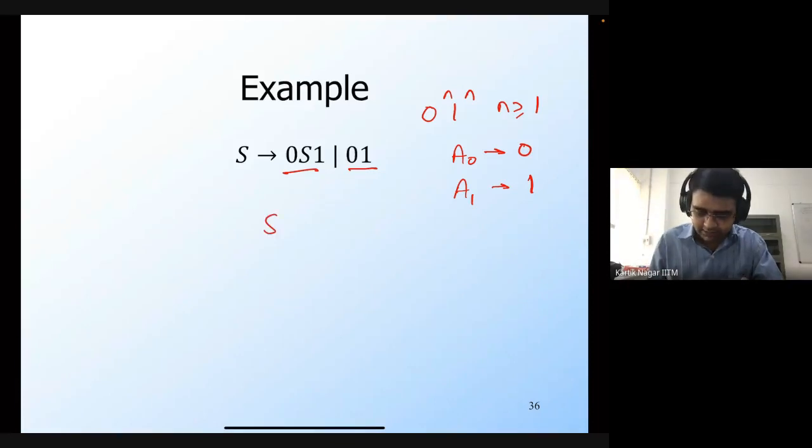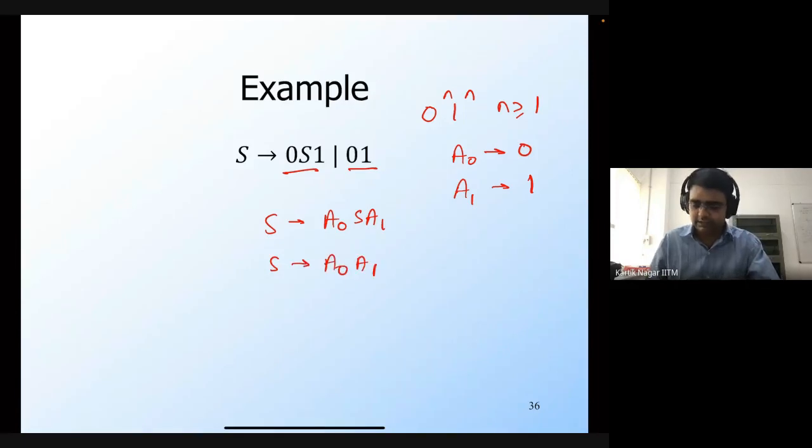Once we do that, I can rewrite these two production rules as S generates A0 A1, and then S generates A0 S A1. Now this one obeys the syntax of CNF. This is also obeying the syntax of CNF. This one is not, so we must further convert it.